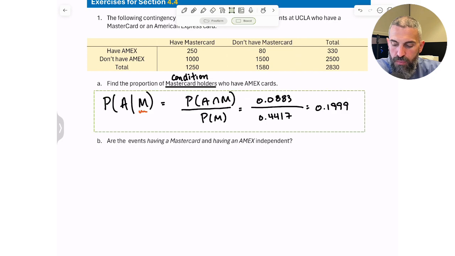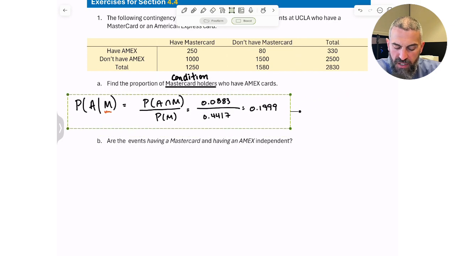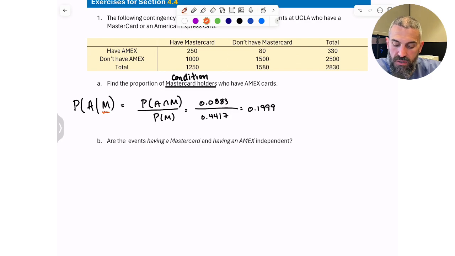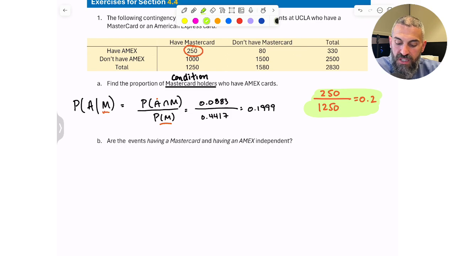Now, with a contingency table like this, you could actually solve this exact same probability using pretty much the same rule, but never actually finding probabilities. What I mean is, if you went to the intersection of MasterCard and Amex and took the 250, and then just took the total of MasterCard, which is 1250, that would give you 0.2. The reason we didn't get 0.2 was just because of some rounding. Okay, so you can solve conditional probabilities using the actual probabilities, or if you have the units, you can do the same thing, as long as you're taking them from the same place, the intersection and then the total of the one that's given.